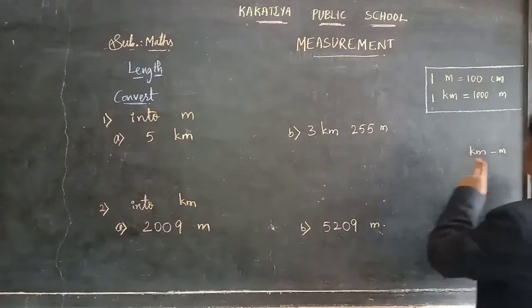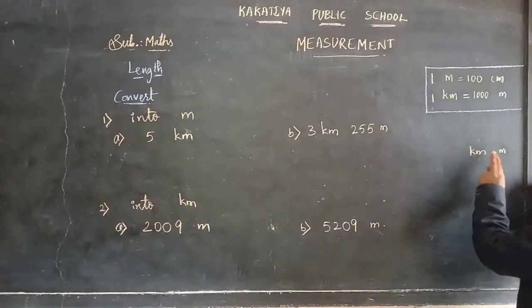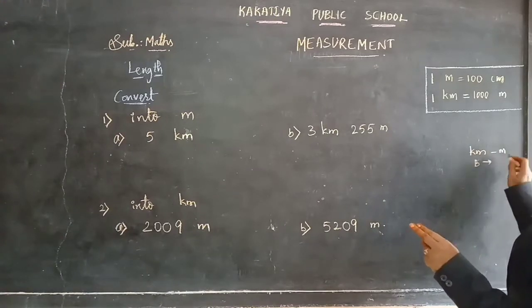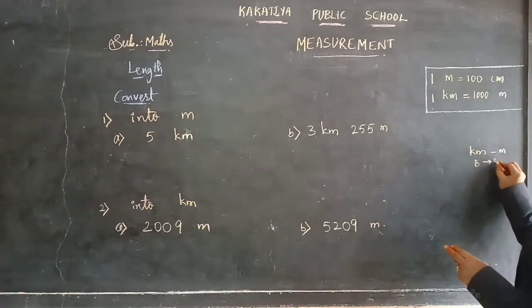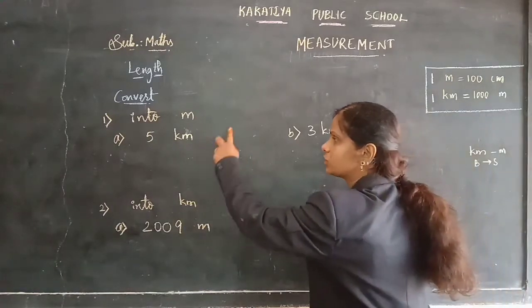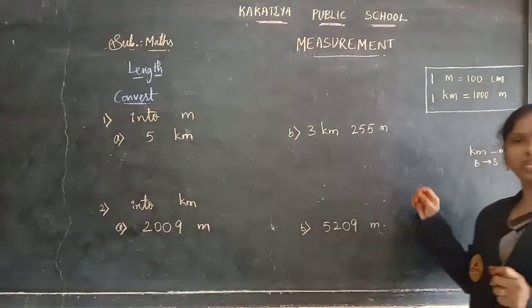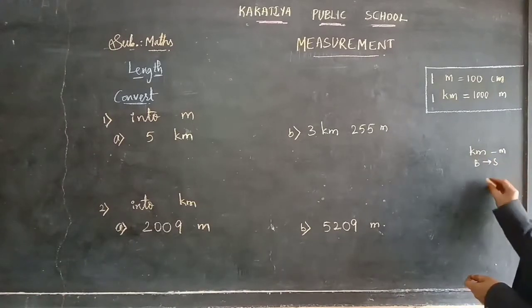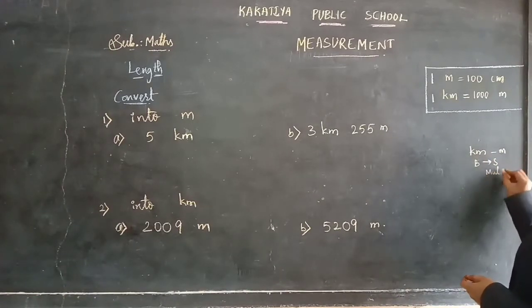First you compare these two, children. Kilometers are bigger measurements than meters, which are smaller measurements. So here we are converting bigger measurements to smaller measurements. When converting bigger to smaller, I told you, children, you need to do multiplication.